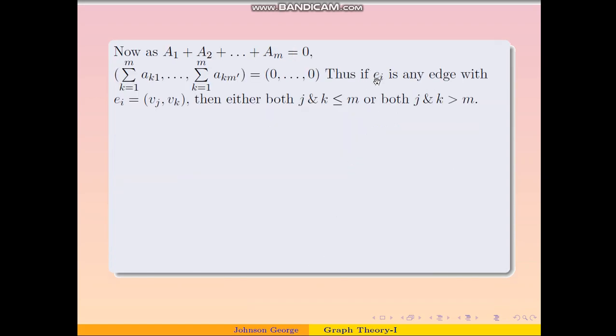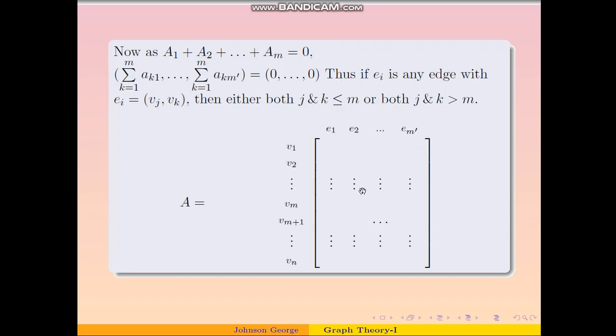Now let Ei be an edge whose initial vertex is Vj and terminal vertex is Vk. Then we must have j and k both less than or equal to m, or both j and k strictly larger than m. The reason is that if Ei is an edge, then both the end vertices must be in this part, or both the end vertices should be in this part. That means there exists no edge whose one end vertex is in this part and other end vertex is in this part.